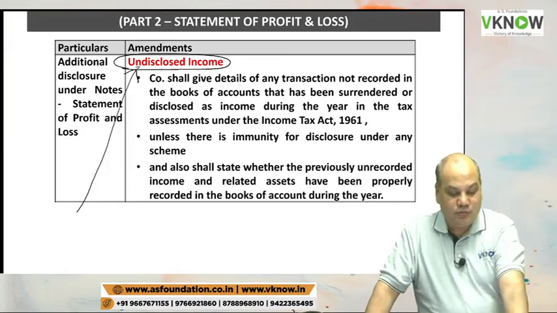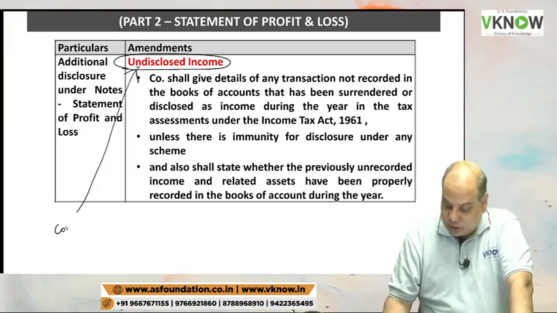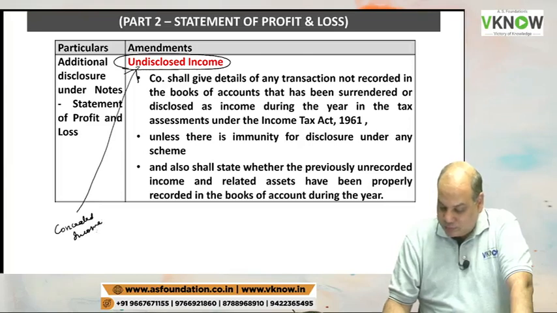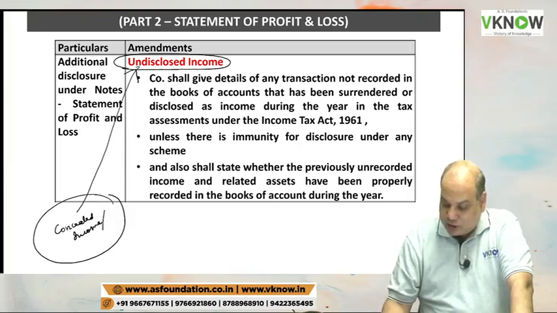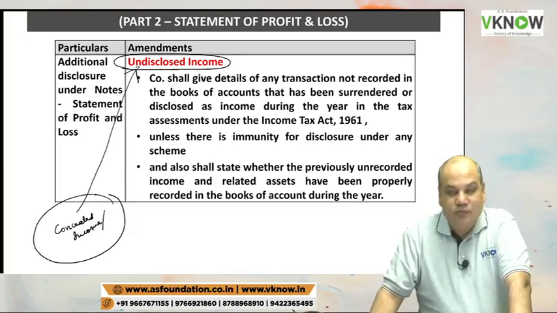Undisclosed income. The entity will have to disclose undisclosed income, concealed income, hidden income. For income tax purpose, companies do not reveal full income. They do not disclose full income.